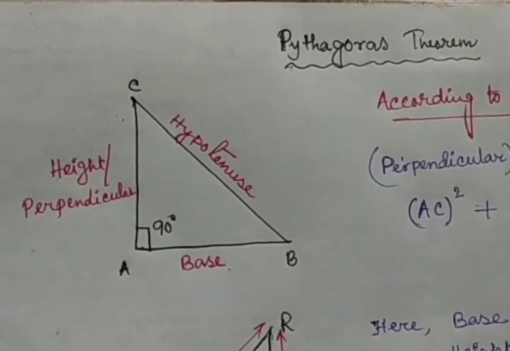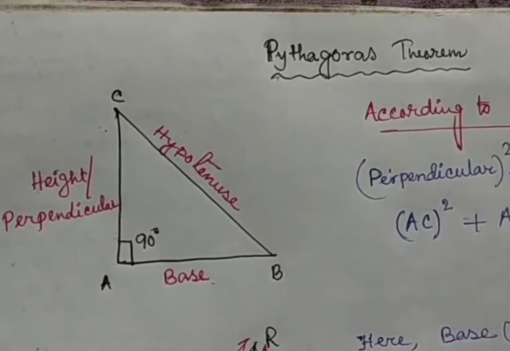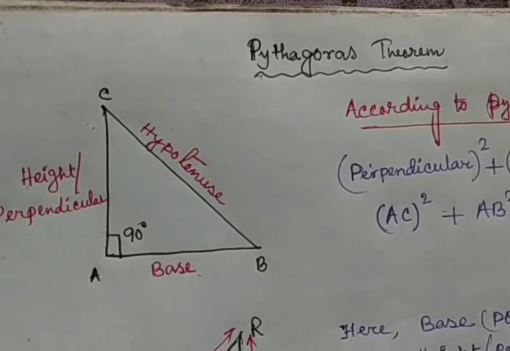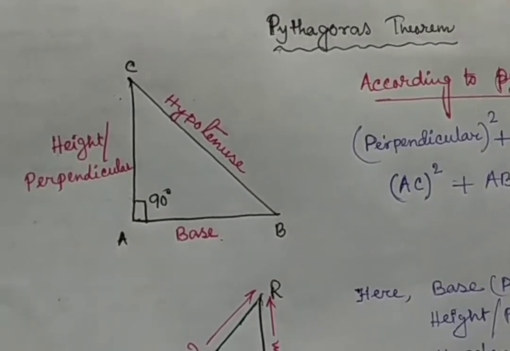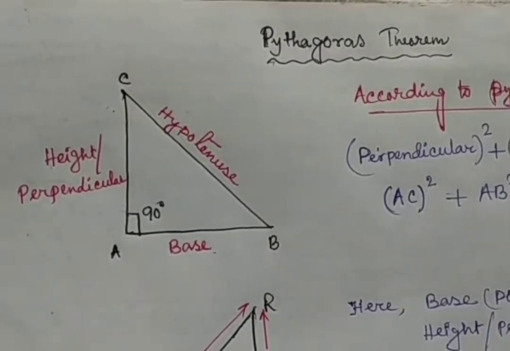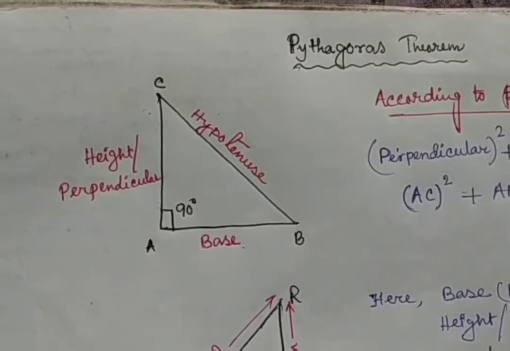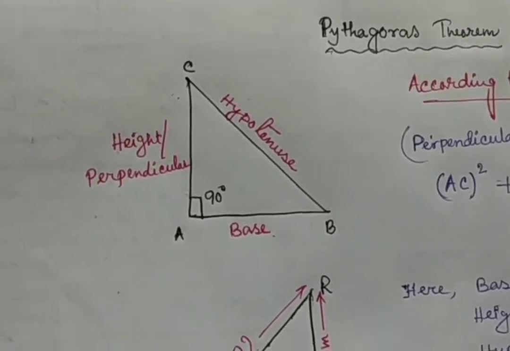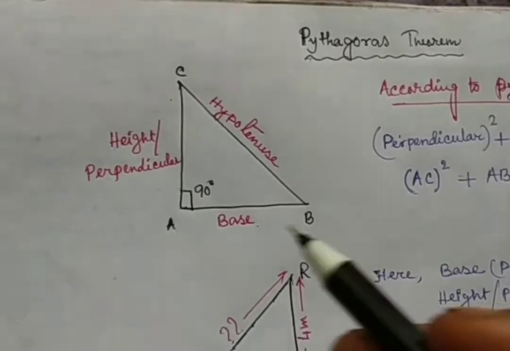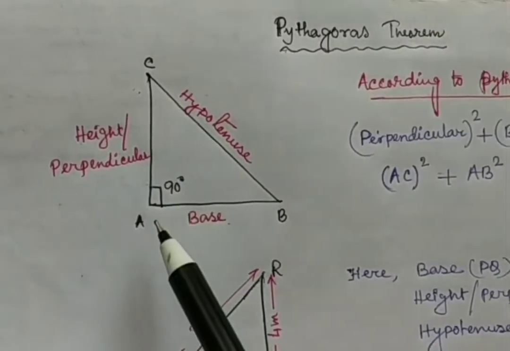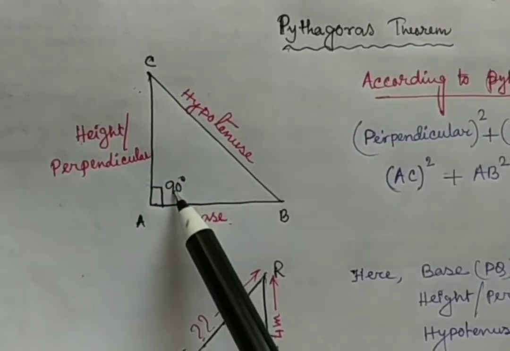Good morning. Here in this video I am explaining about Pythagoras theorem. Although this theorem is in mathematics, I am explaining it because it is also required to calculate distance and displacement. First of all, you can see here a right angle triangle ABC. So this angle A is 90 degrees.